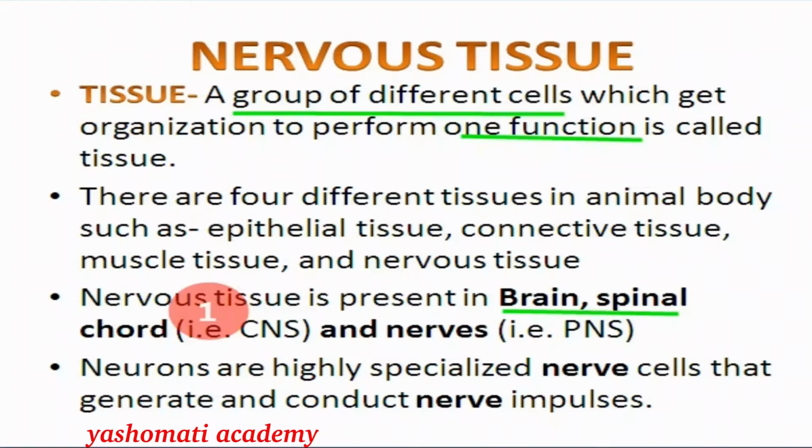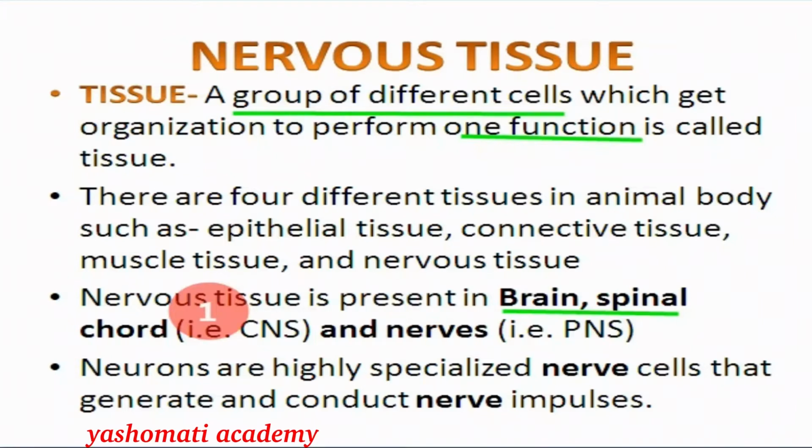Nerves connect different organs of the body, which are present as sense organs or in other organs. These organs are connected to the central nervous system through the peripheral nervous system. So there we have the category of nerves. So nervous tissue may be categorized as brain, spinal cord and nerves. All these organs are made up of nervous tissue.